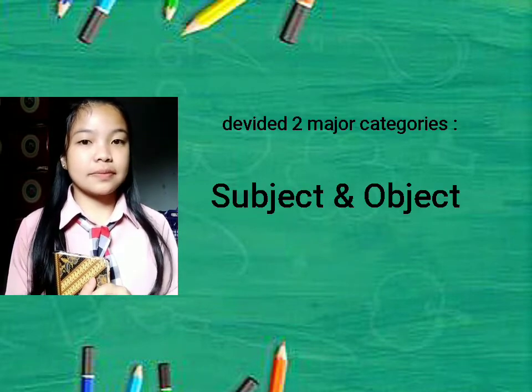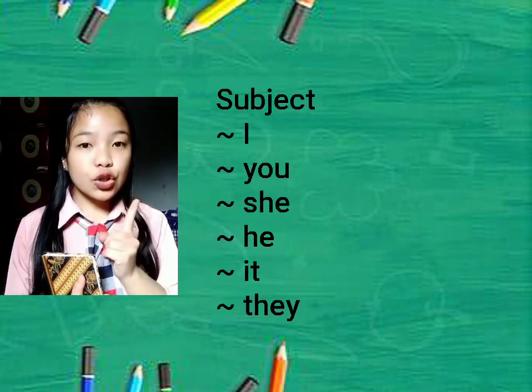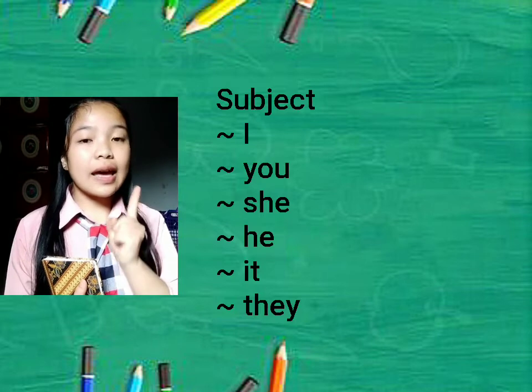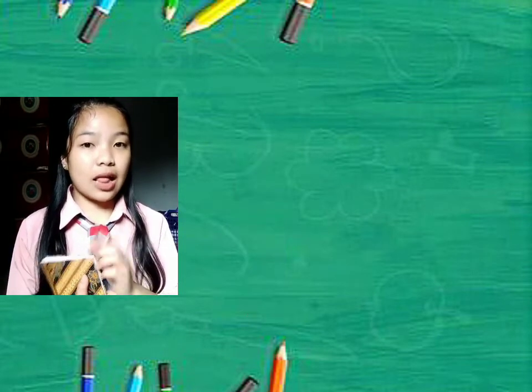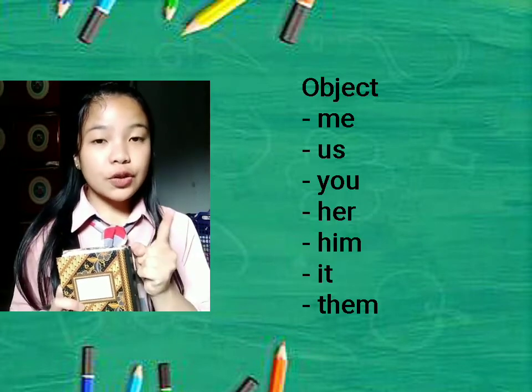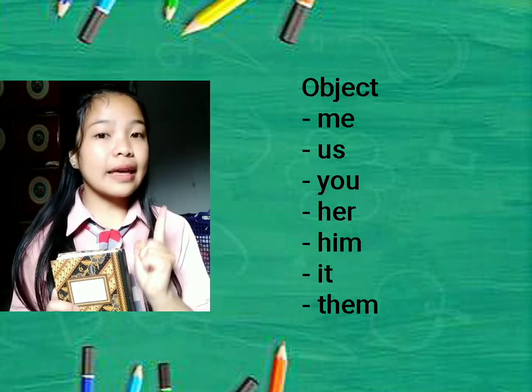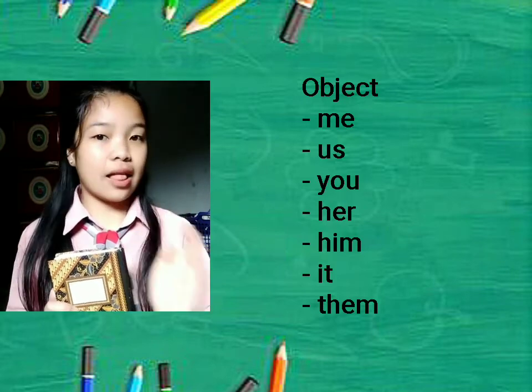Personal pronouns can be divided into two major categories: subject and object. I, you, she, he, it, we, they are subject personal pronouns. And me, us, you, her, him, it, and them are object personal pronouns.